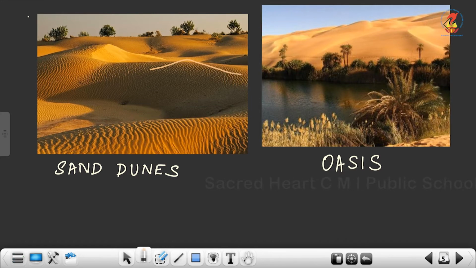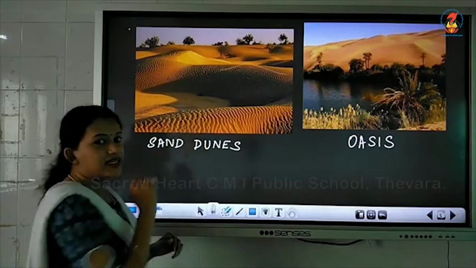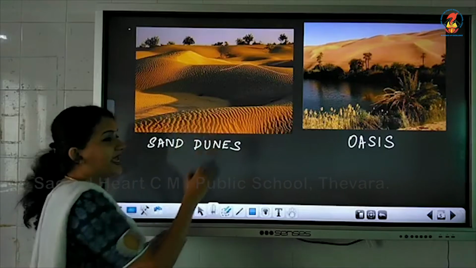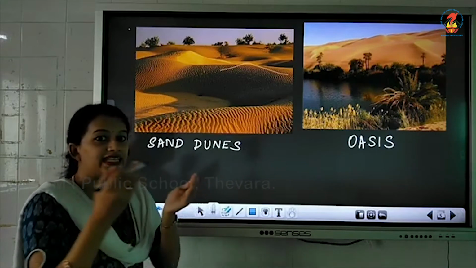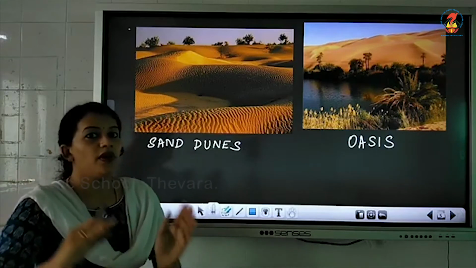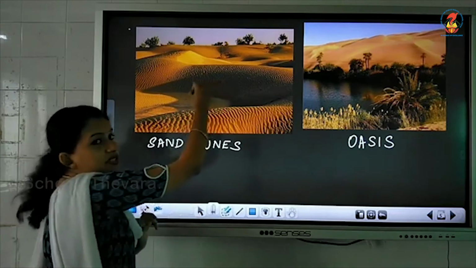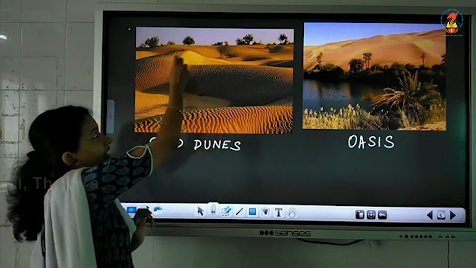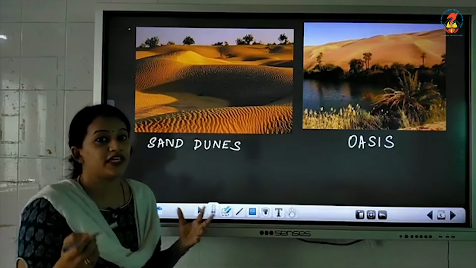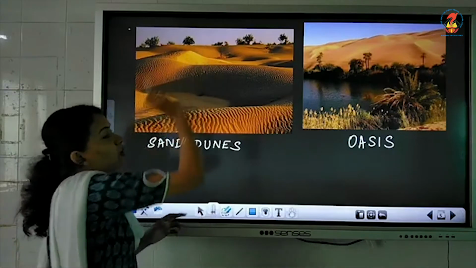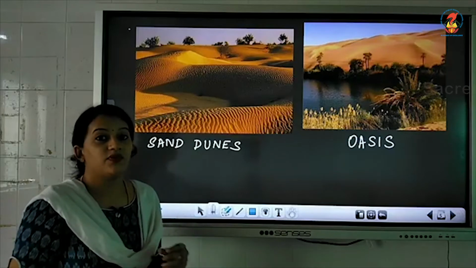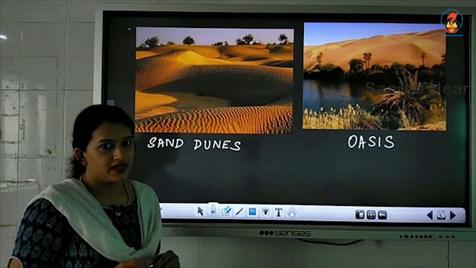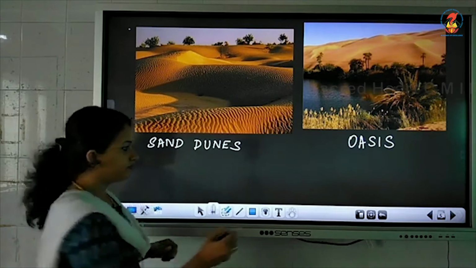It is made by strong winds that blow and take this sand and place it in some other places. So these sand dunes also keep shifting. Shifting means it changes from one place to another when the wind blows. Okay, so that is sand dunes.